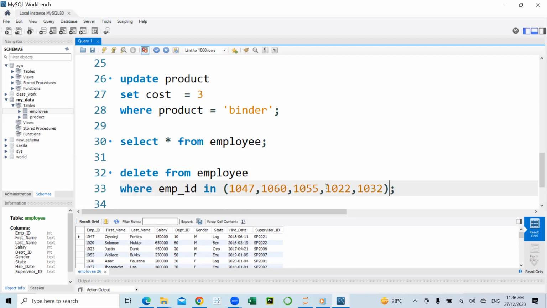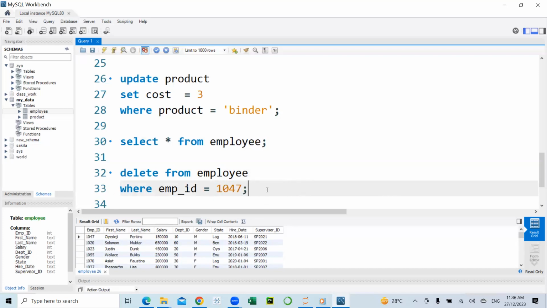So like I said, you can combine the operators in different ways. In this case, I will just delete one employee. So I'll say where employee ID equals 1047. And that is the first person we have on this list.